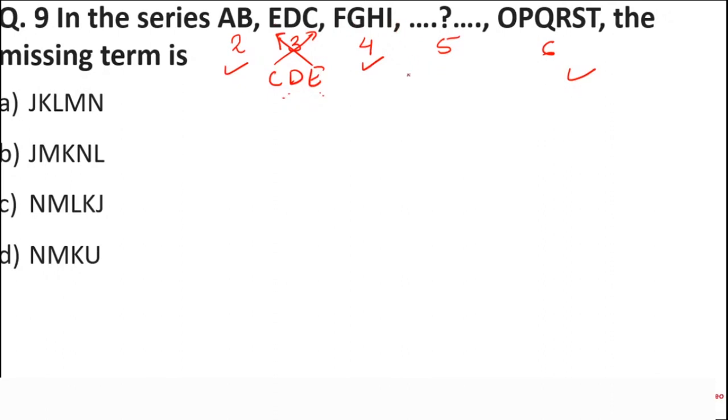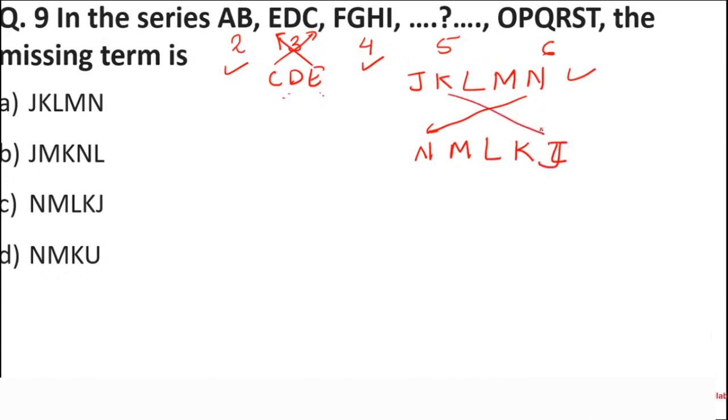After I comes J, K, L, M, N. But you know that only the center letter remains the same while the others are swapped. The places are interchanged. Like N comes over here, M comes over here, L remains the same, K will come this side and J will come this side.